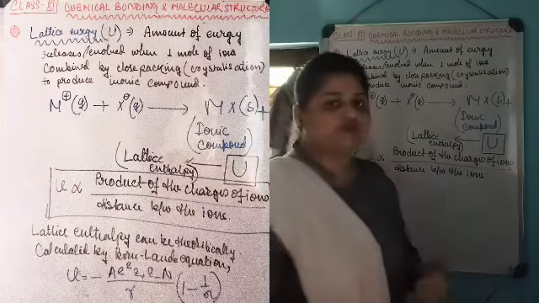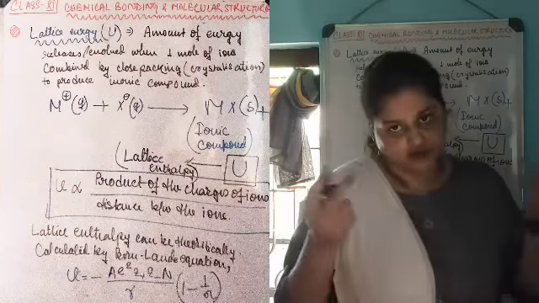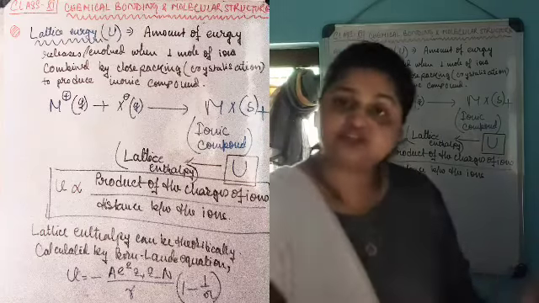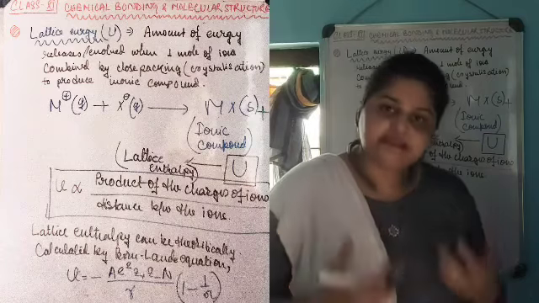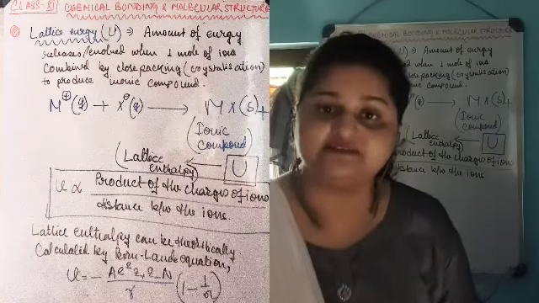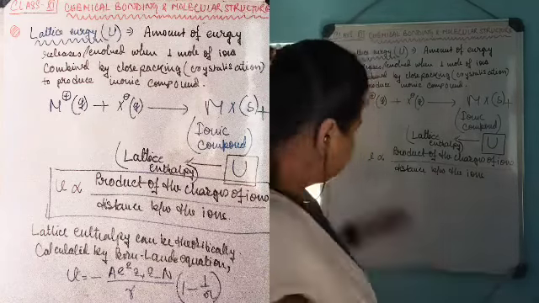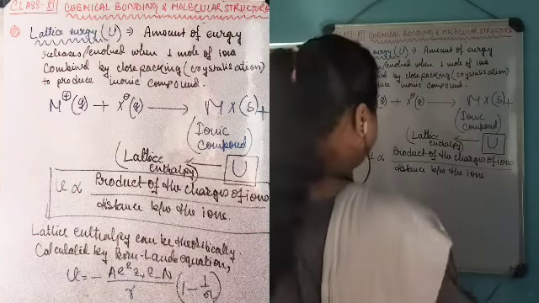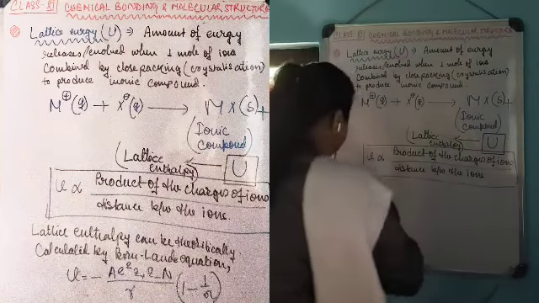Oppositely, U is inversely proportional to the distance between the oppositely charged ions. Therefore, when the distance between the combining oppositely charged ions is small, a higher amount of lattice enthalpy will be released after the formation of the ionic compound. This is the observation that has been made regarding lattice enthalpy.